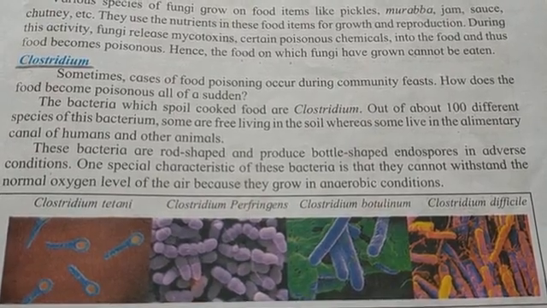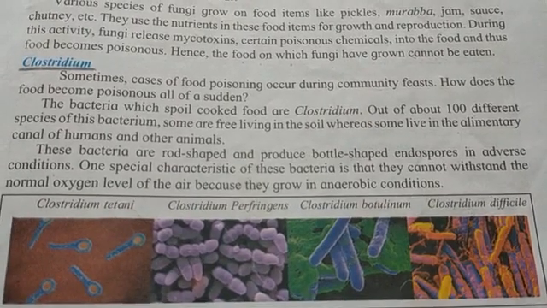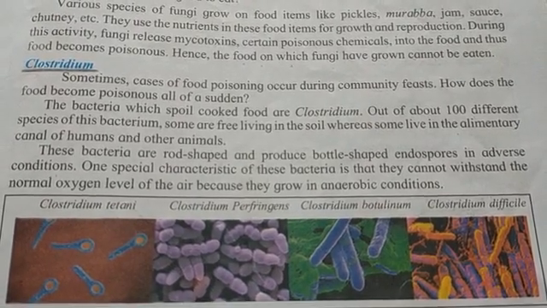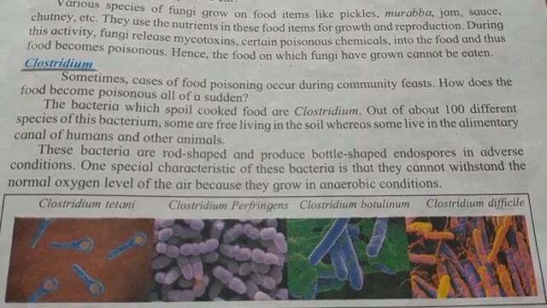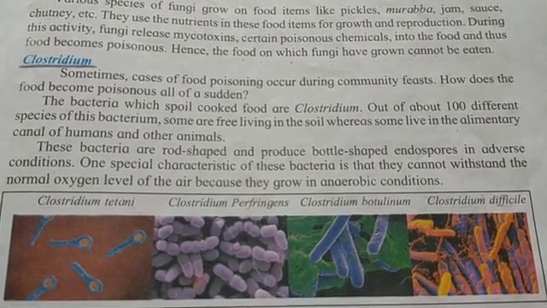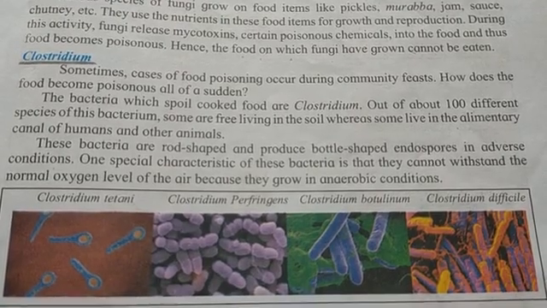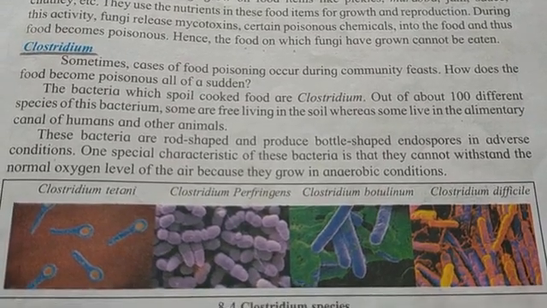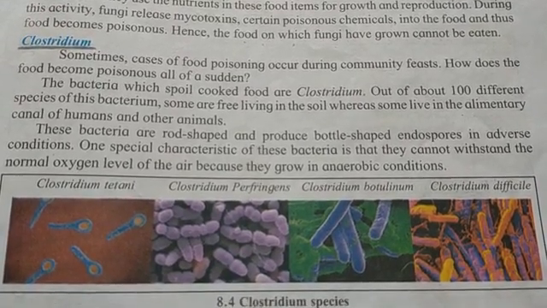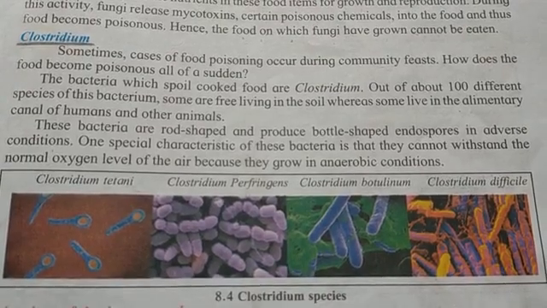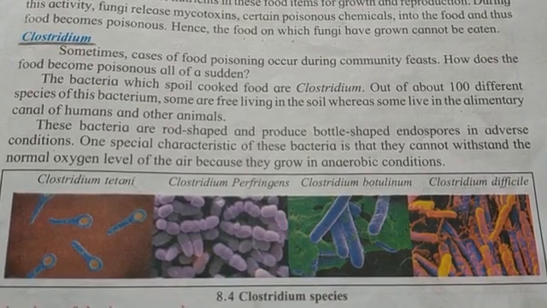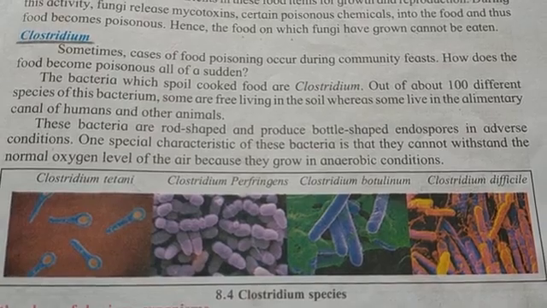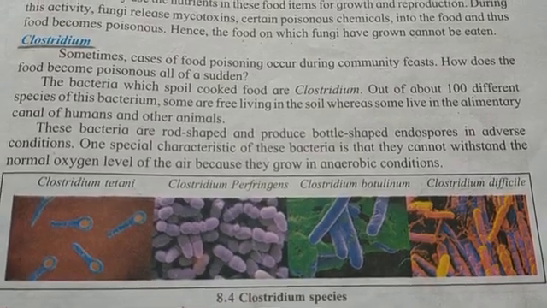Okay, students, I explained to you about aerobic and anaerobic respiration. So you have to find the meaning of anaerobic condition. Now see the picture. There are 4 types of Clostridium bacteria.